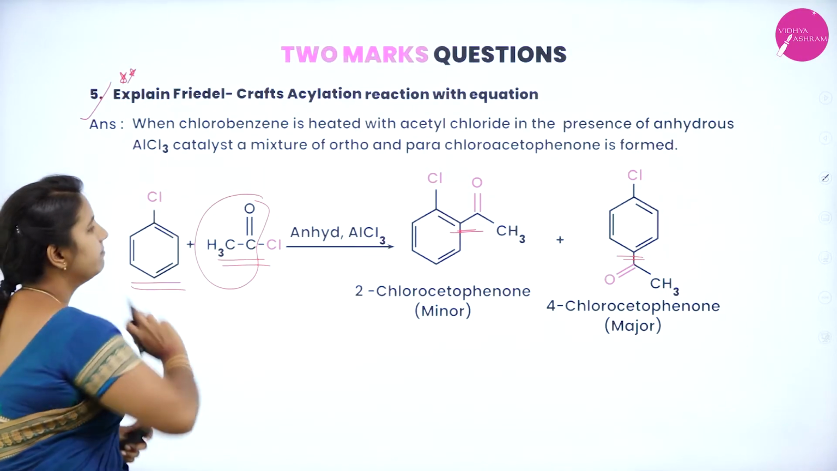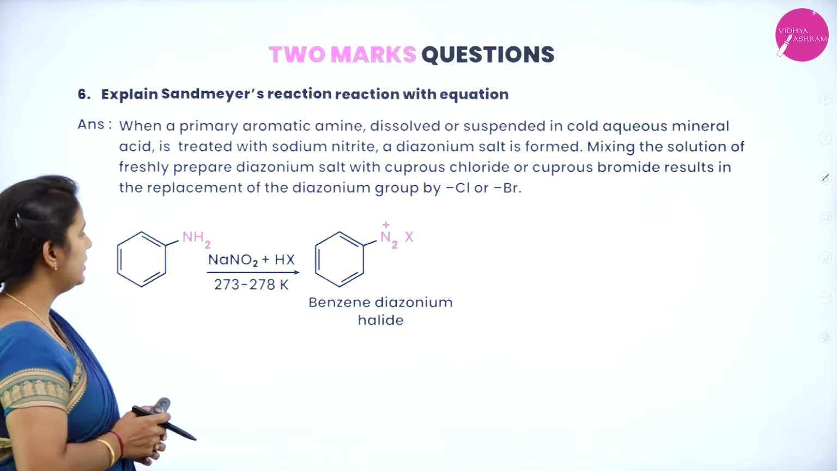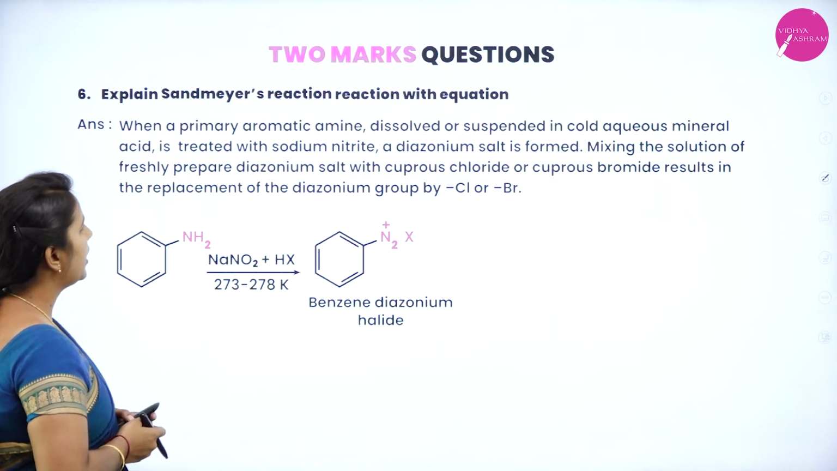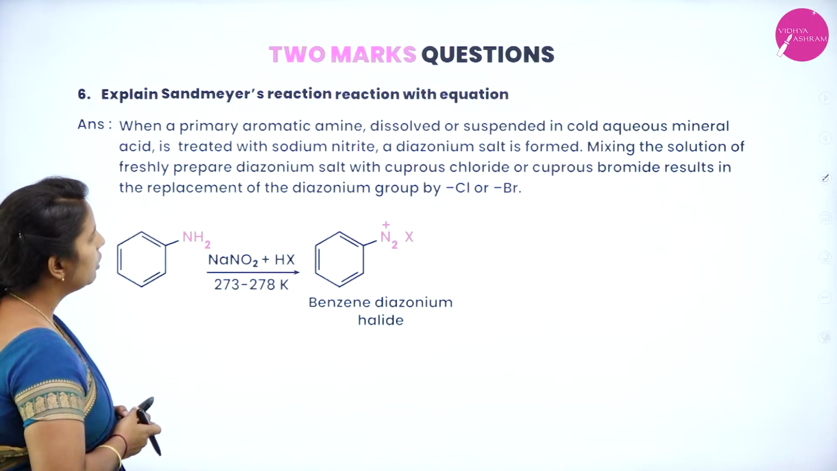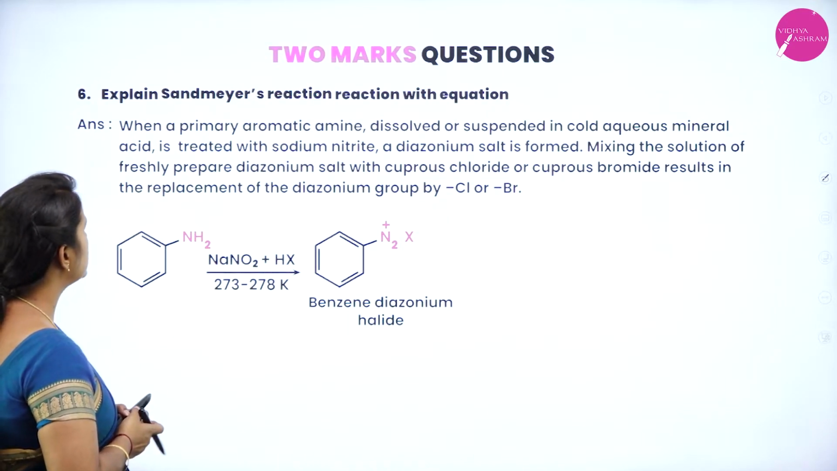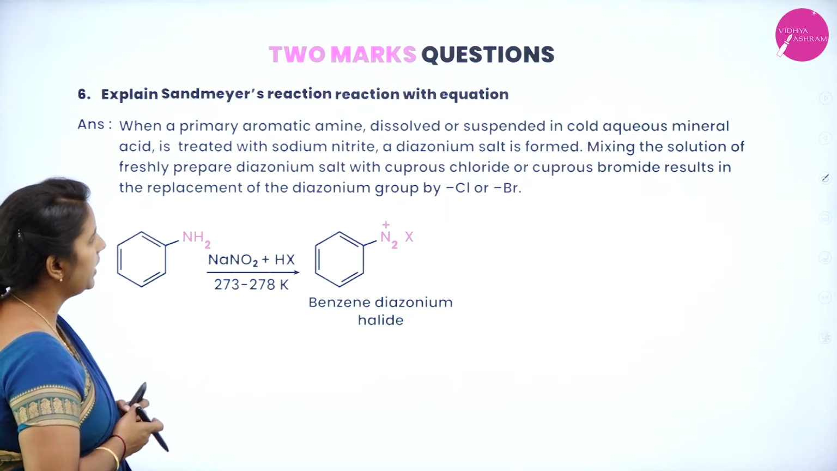Okay. Explain the Sandmeyer reaction with an equation. So, when a primary aromatic amine dissolved or suspended in a cooled aqueous mineral acid is treated with sodium nitrite, diazonium salt will be formed.